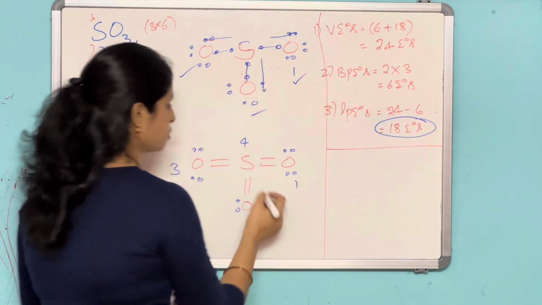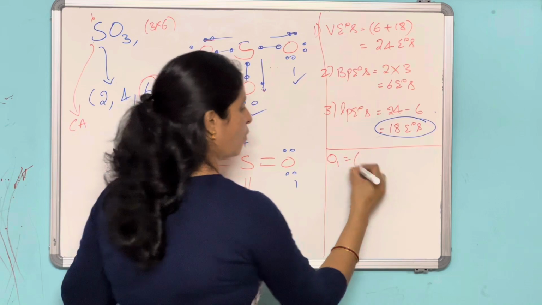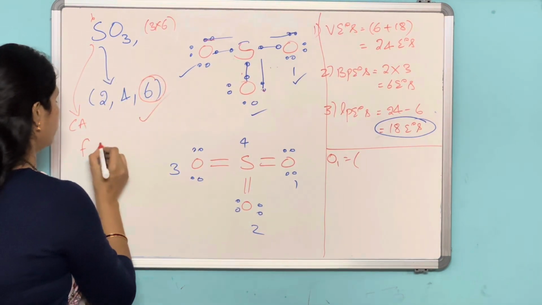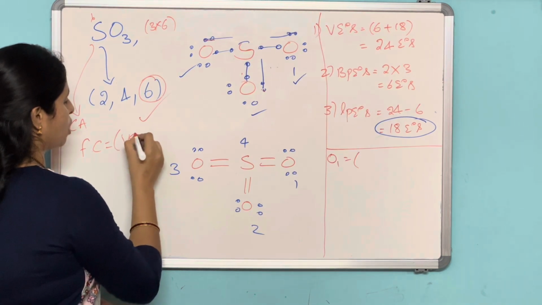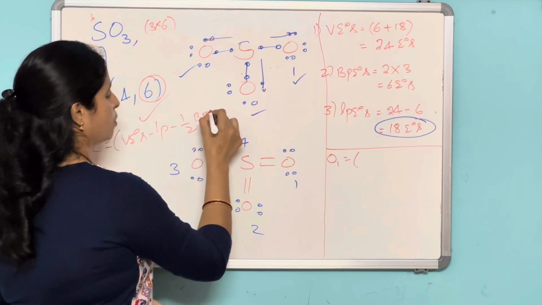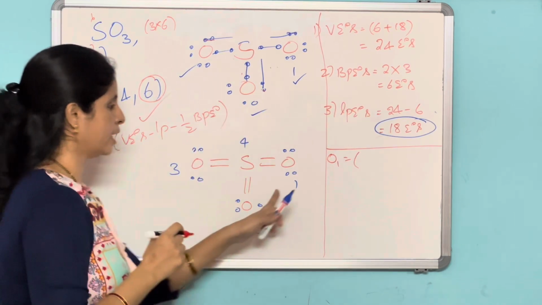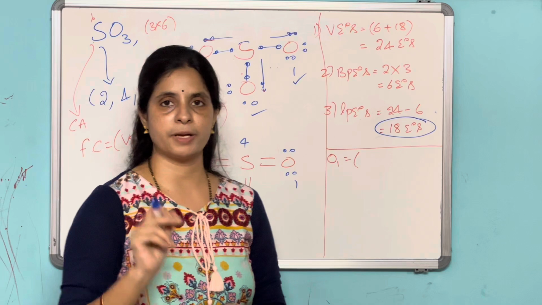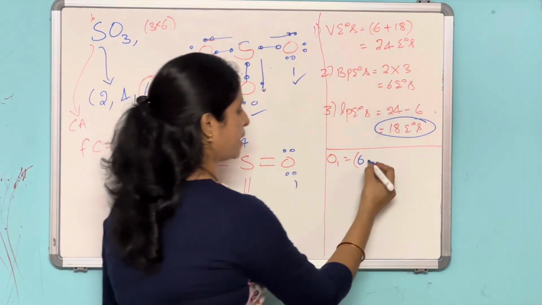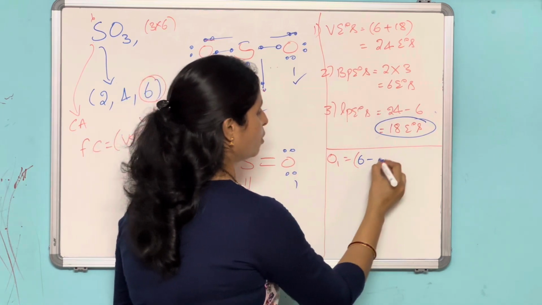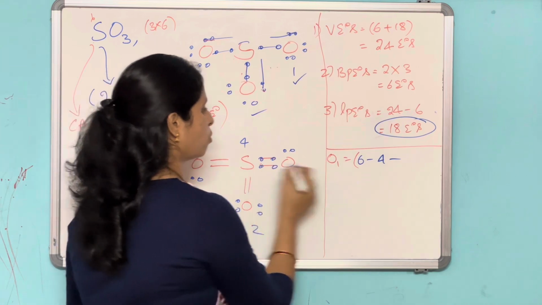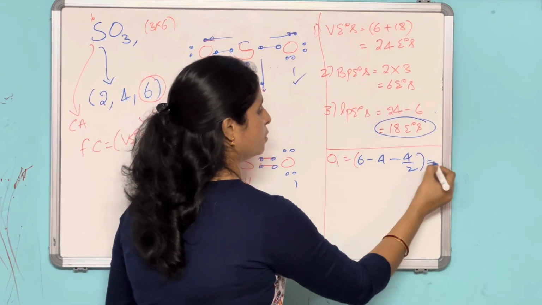Quick. So first one, O1. What is the formula for formal charge? Formal charge is equal to valence electrons minus lone pairs minus 1 by 2 bond pairs of electrons. Here, how many valence electrons? Oxygen belongs to the 6th group, so 6 valence electrons. How many lone pairs? 1, 2, 3, 4 lone pair electrons, minus how many bond pairs of electrons? 1, 2, 3, 4, so 4 by 2, which is equal to 0.